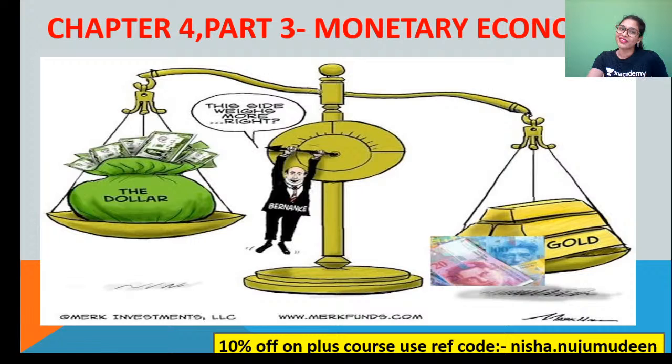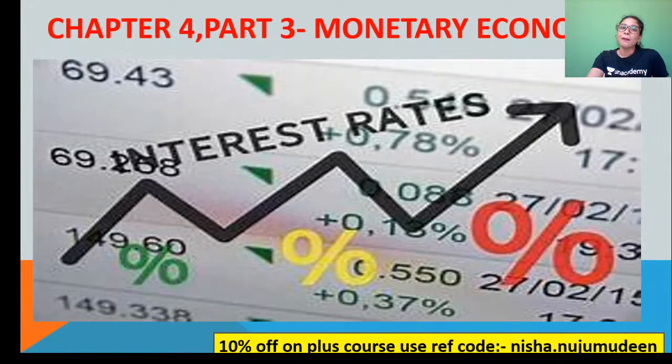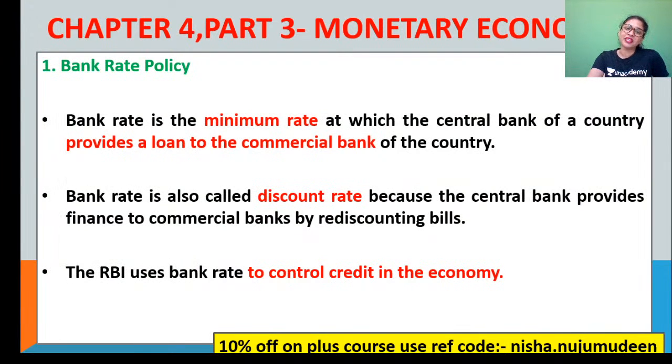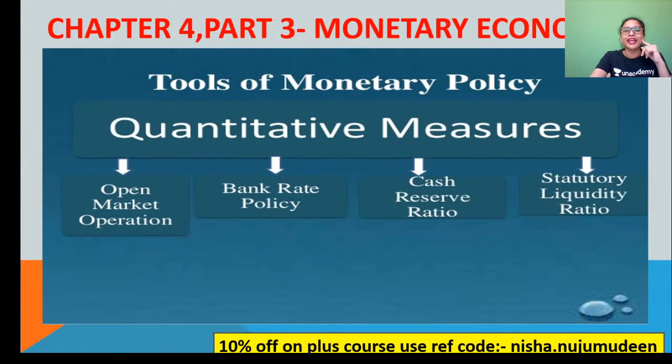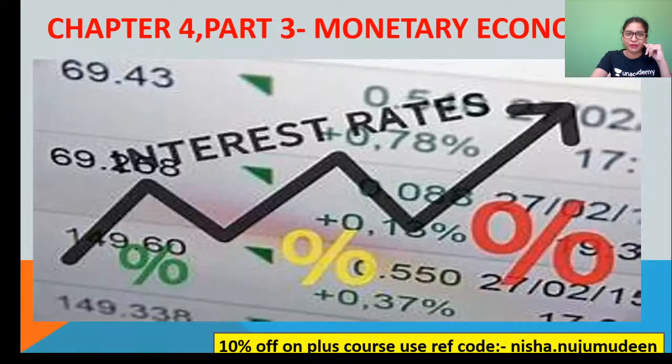Okay. So now talking about the quantitative instruments of credit control, the very first one you have is what? It is the bank rate policy, or in simple terms called discounting the bills of exchange. I repeat, discounting the bills of exchange. So now how will you literally apply this practically? Now, bank rate policy, in simple terms, think about interest. In one word, think about interest. That is what your bank rate policy talks about.